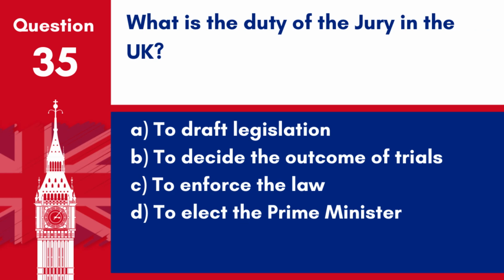Question 35. What is the duty of the jury in the UK? A. To draft legislation. B. To decide the outcome of trials. C. To enforce the law. D. To elect the Prime Minister. Answer: B. To decide the outcome of trials. The duty of a jury in the UK is to weigh the evidence presented at trial and to decide whether the defendant is guilty or not guilty based on that evidence.